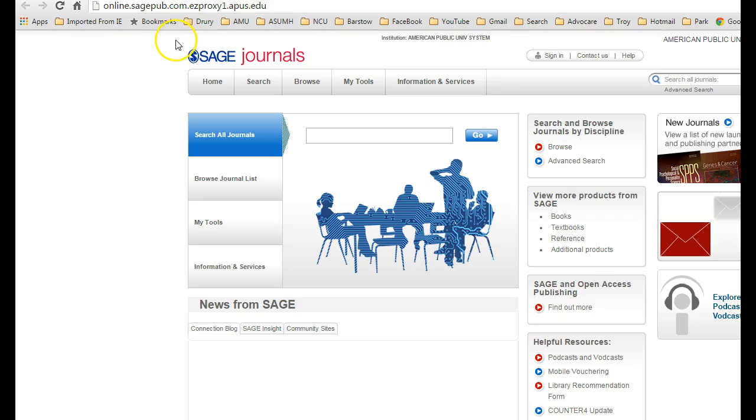Once I'm in SAGE, I can search all journals. Say I want to know about sex offender registration laws.